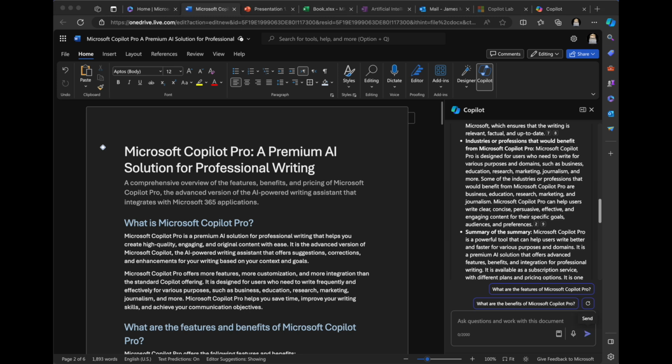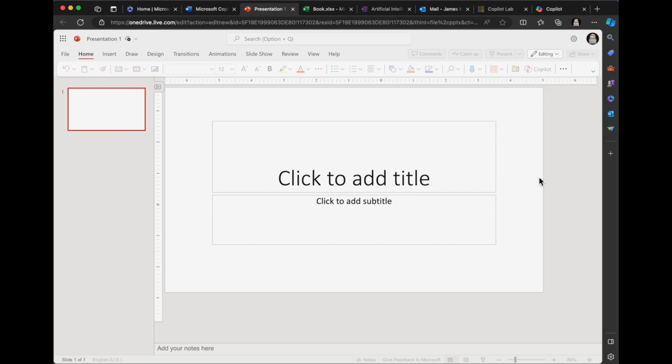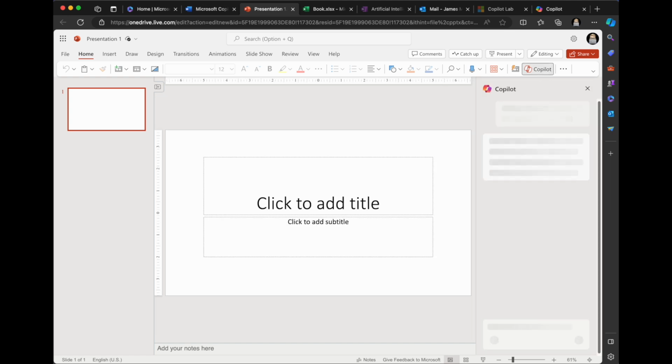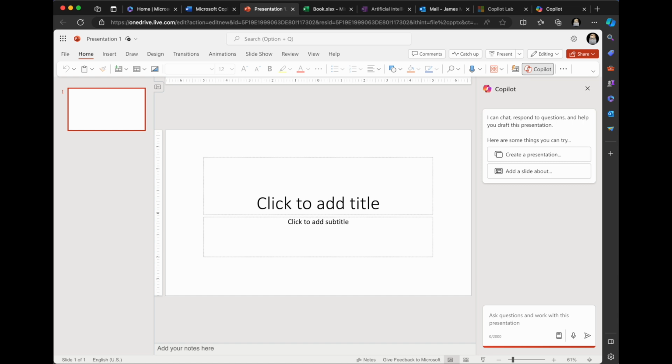So anyway, this was very interesting. I really dig this. I've got a couple outstanding issues, but I'm very curious about this, so I'm going to head over to PowerPoint. I'm here in PowerPoint, and I'm going to click on the Copilot and start with something as simple as create a presentation. It even added my content: create a presentation about Microsoft Copilot Pro. Let's see in the context of PowerPoint how it generates content.